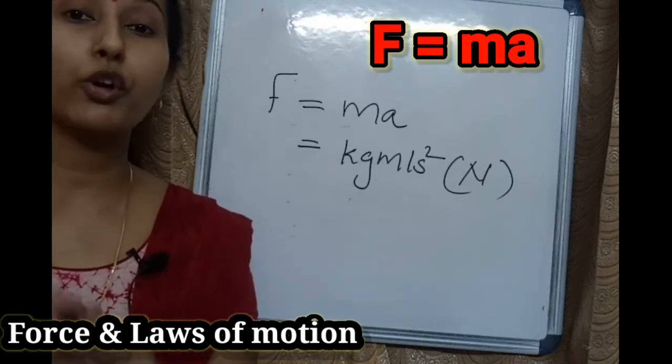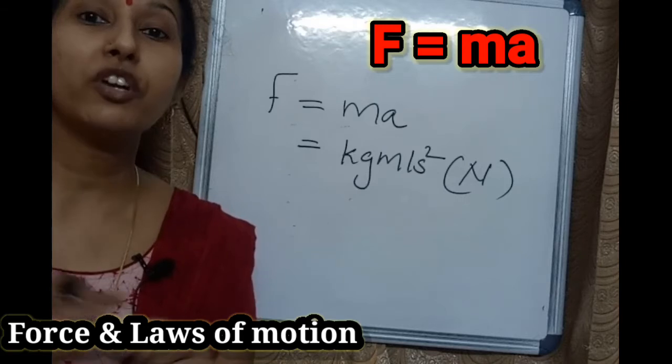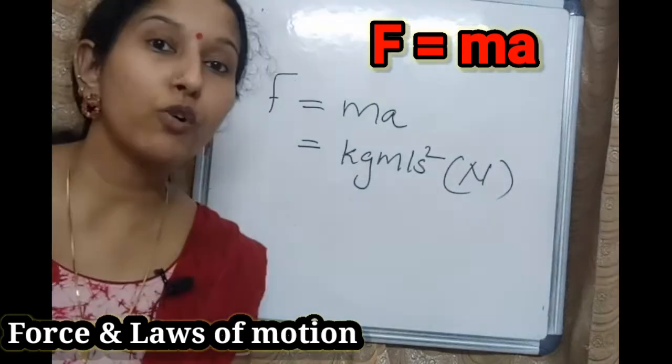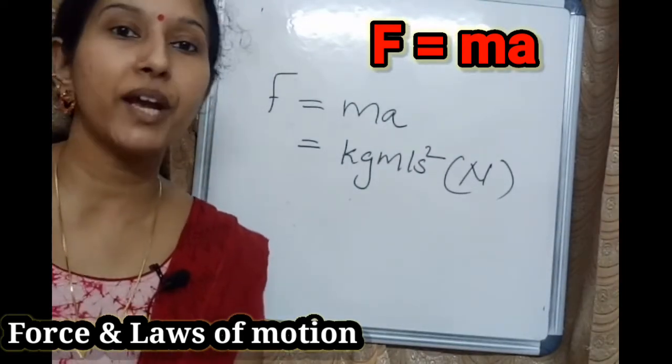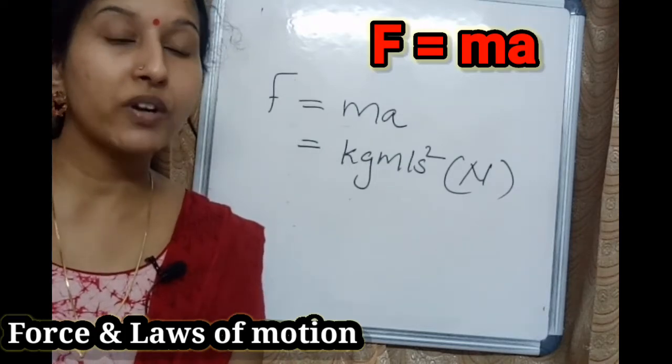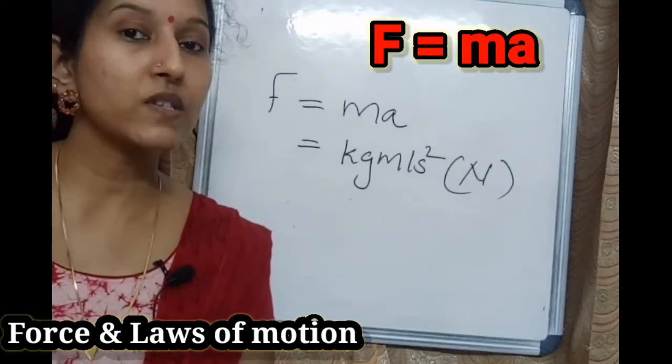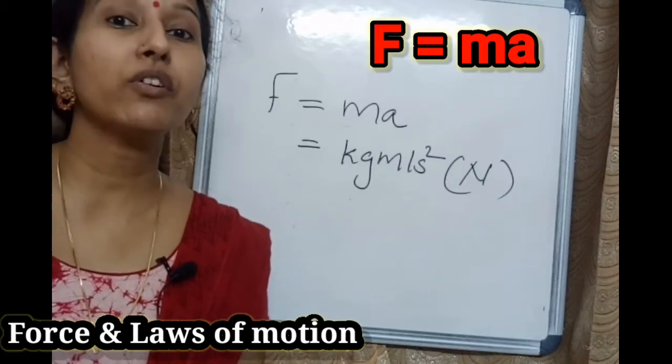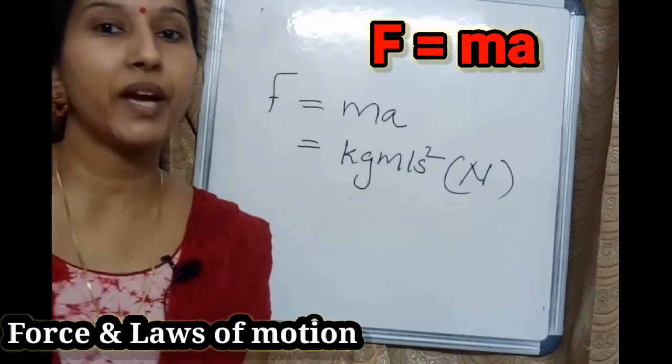Define 1 Newton, or the unit of force. If anybody asks you what is the unit of force, the unit of force is Newton, and defining the unit of force means saying what is 1 Newton.